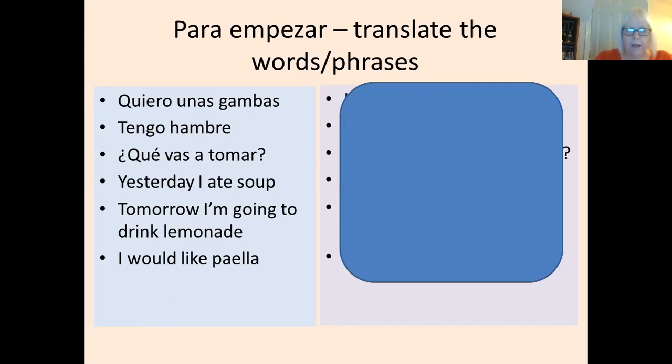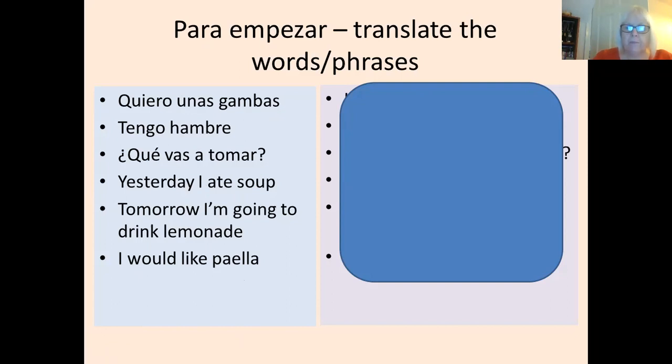Okay, so I have assumed that you paused and then you started up again. We had here some sentences. Quiero unas gambas. Tengo hambre. ¿Qué vas a tomar? Yesterday I ate soup. Tomorrow I'm going to drink lemonade. I would like paella. Now, this brings together the language that we've been learning this week with the vocabulary and the